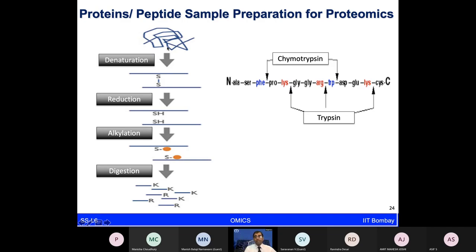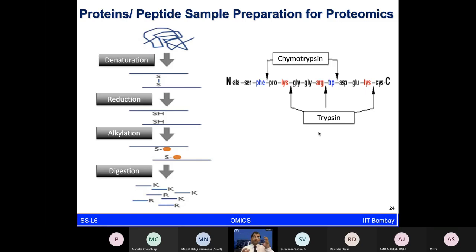So here you first want to denature your proteins. You want to break open the disulfide bonds with the reduction process. You want to make sure you are treating with iodoacetamide so that they are not oxidizing again and reforming these bonds. Then you digest your proteins with an enzyme like chymotrypsin or trypsin. Trypsin is the most commonly used enzyme, which works mainly at the carboxy terminal side of lysine and arginine residues.